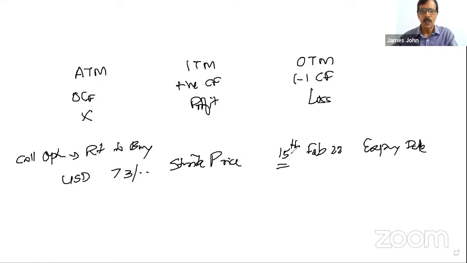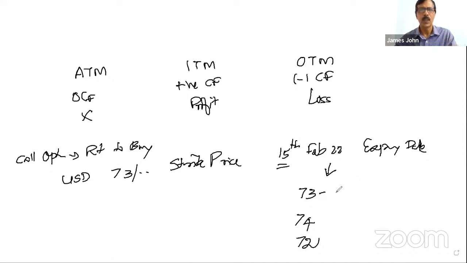Now suppose the strike price is 73. Now the due date has come. On the due date, that means 15th of February, the value of the dollar can have three situations. It can remain at 73, or it may be at 74, or it may be at 72. So what happens if on the execution date, on the expiry date, the value of the dollar remains at 73 and the customer wants to execute?